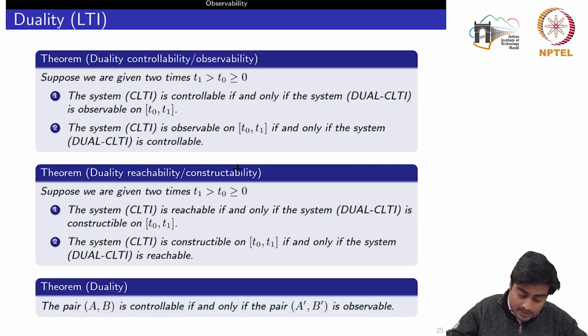We can also summarize these results by saying that the pair A, B is controllable if and only if the pair A transpose, B transpose is observable. This is only valid for the LTI system. We will see how these conditions vary for the LTV system.